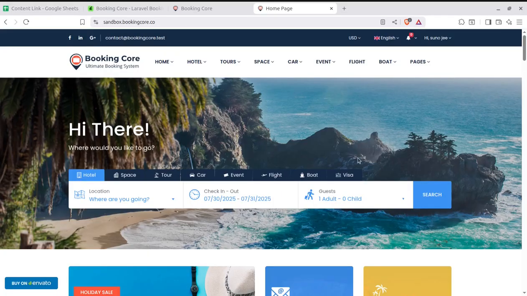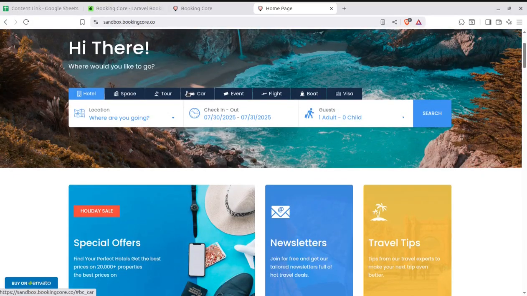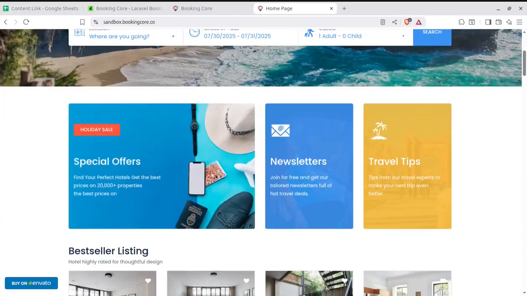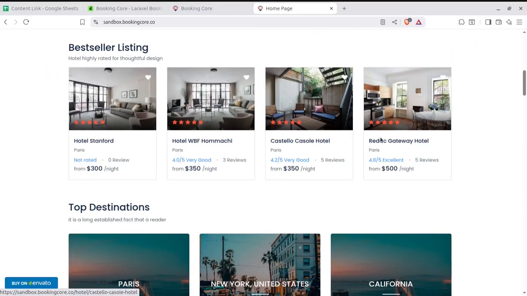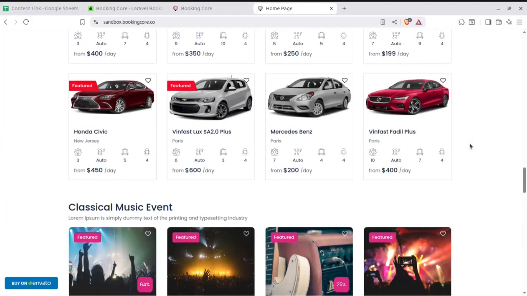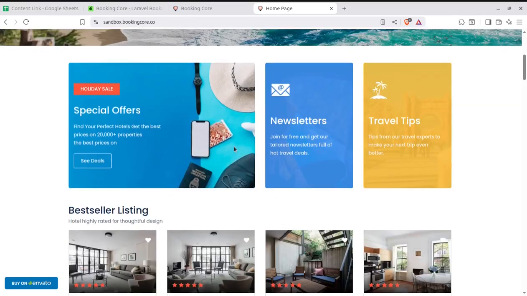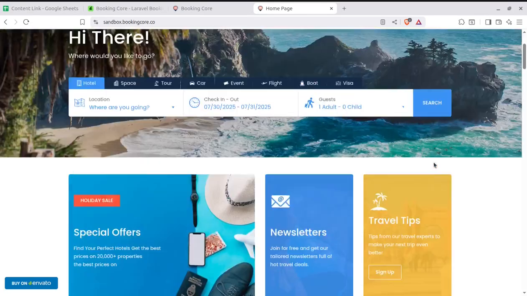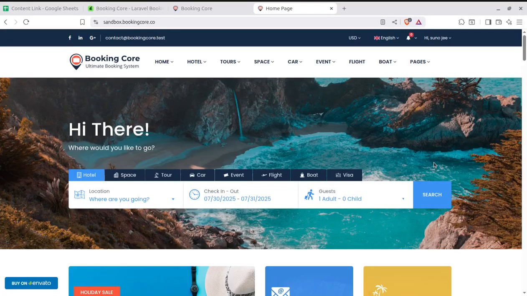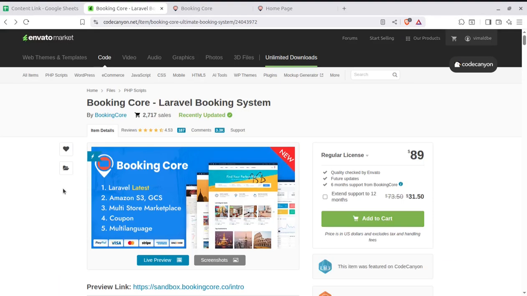So this is undoubtedly an end-to-end booking solution, and you can offer all those services that can be booked online here. You can list your products or services here, and basically services that can be booked online. And this can be a very good business, and it is a long-lasting business, of course. So the tour and travel agents and the ticket booking agents can use this portal widely, and however, other booking systems are also here. So I believe this can be a good choice for you. However, we are exploring multiple solutions.